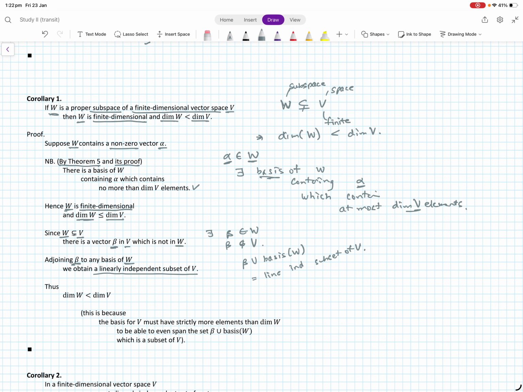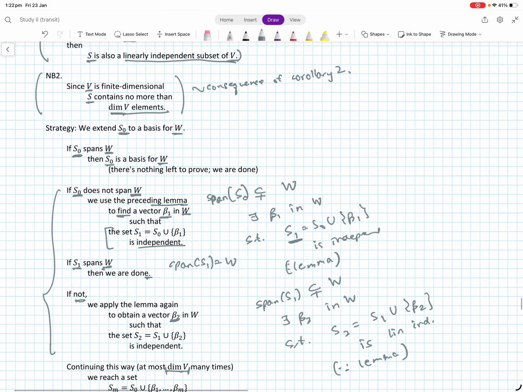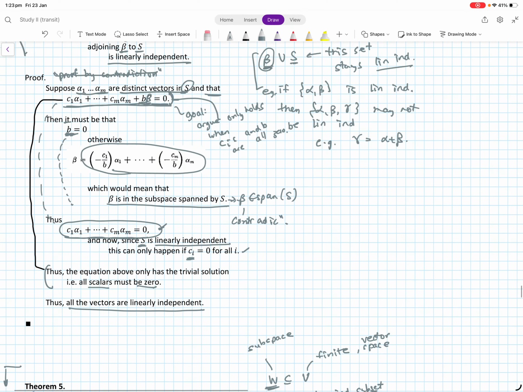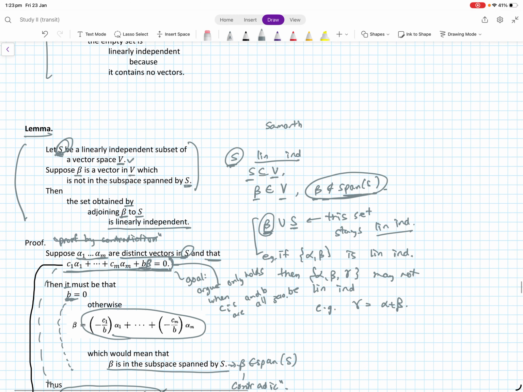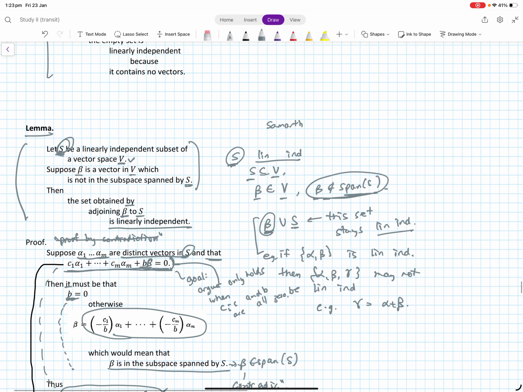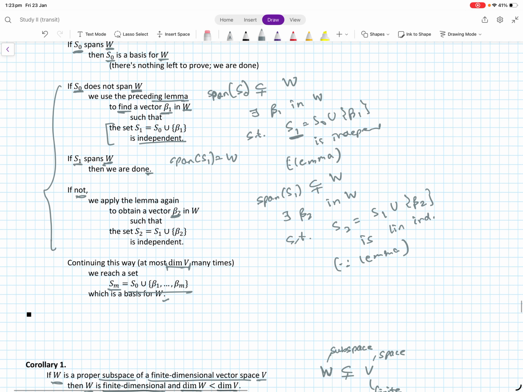And so the union, right, I think we saw this more clearly somewhere. It's basically the same lemma, that the set you obtain by joining beta to S is going to be linearly independent, right? So we proved essentially the same statement. Here S is a linearly independent subset, and we are going to add a vector beta that is in the vector space, but this beta is not in the span of S, right? So this is exactly what we're doing here.